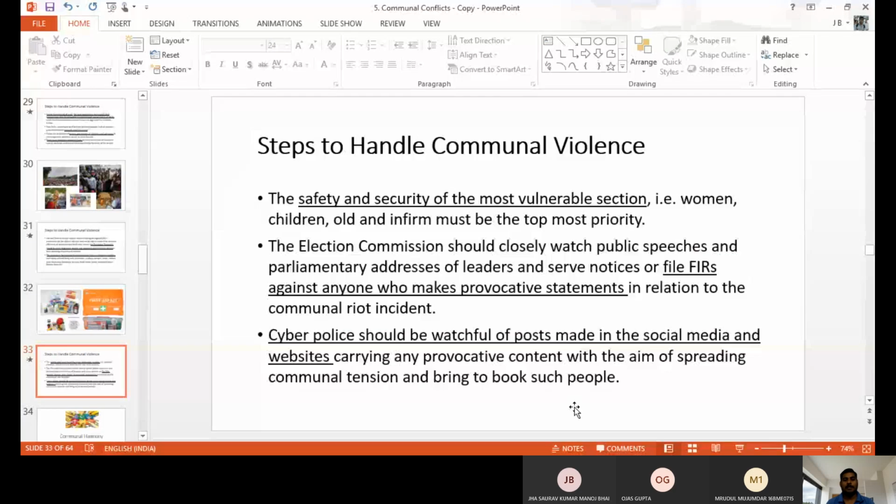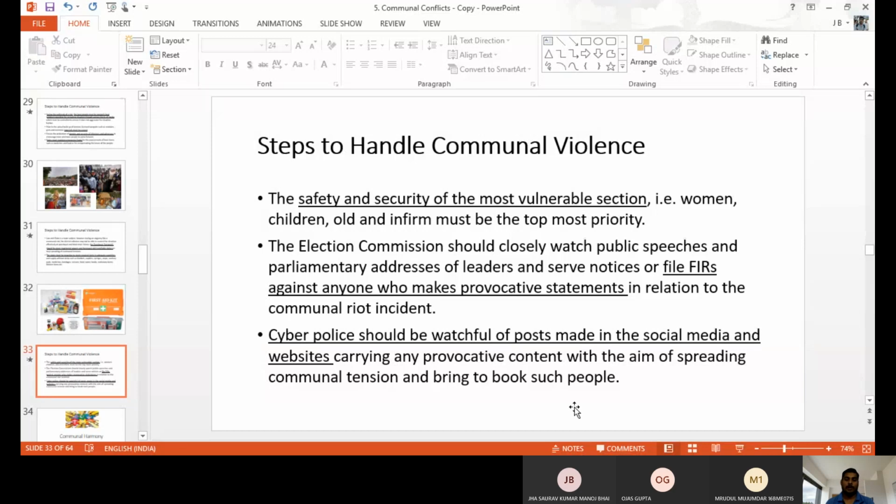And another step to handle violence is the safety and security of the most vulnerable sections. So we should develop that, and we have elderly people, children, women, that type of people. We should keep them safe. That was the important one. In the FIR, we have to register immediately after the incident, who made it, who is the reason for that. On behalf of that, we have to register the FIR immediately. When we file the FIR, then people are happy, and they do not go to do some other activities.